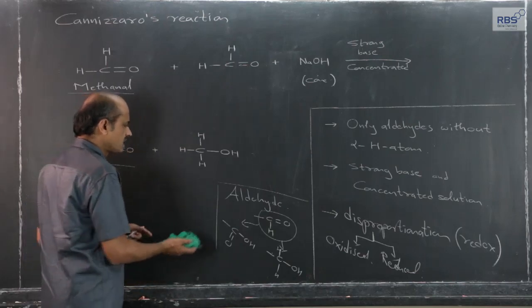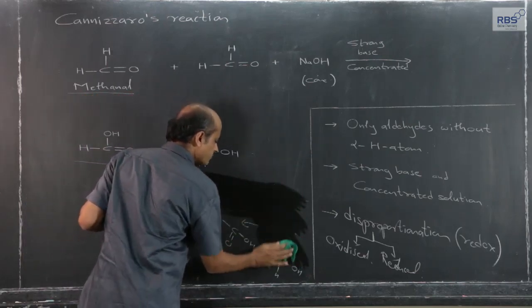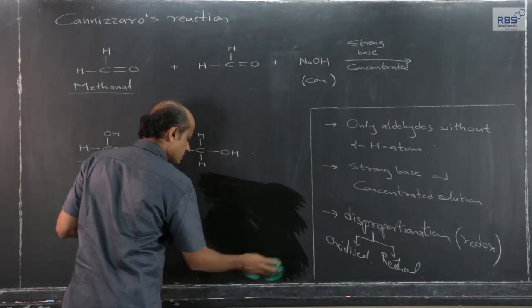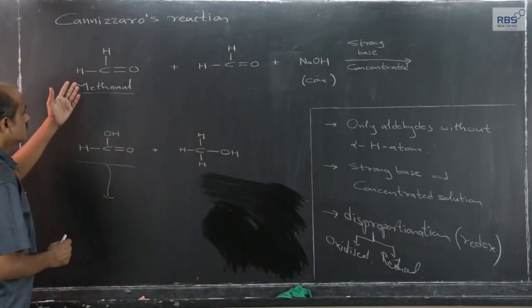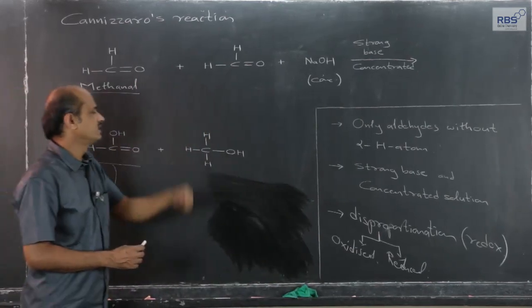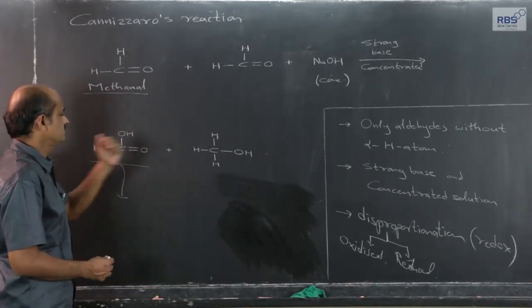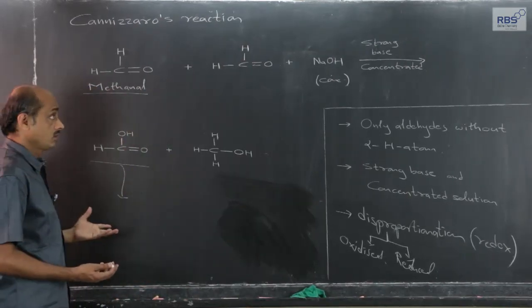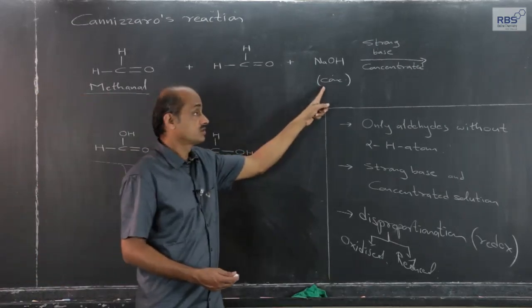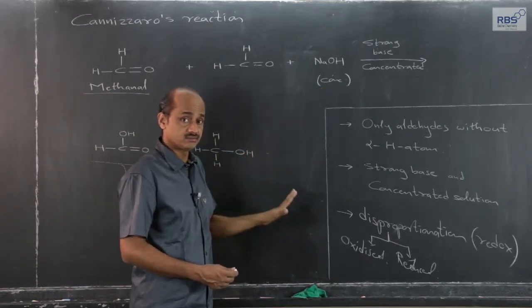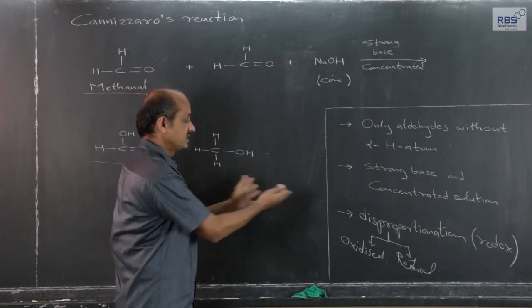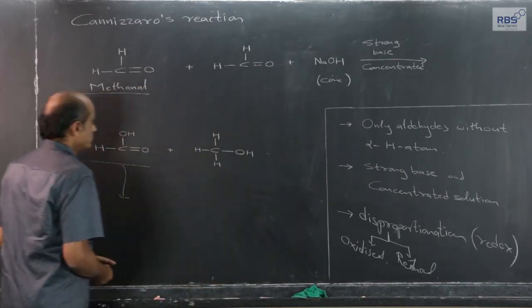Now, once we know that one aldehyde molecule gets oxidized, converted into carboxylic acid, and the second molecule gets reduced, converted into primary alcohol, I will write the reaction directly. All this takes place in presence of strong base, concentrated. The mechanism I am going to explain immediately.